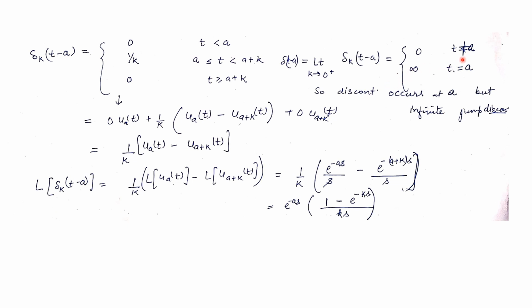So here the discontinuity occurs at a and it has an infinite jump discontinuity. So there is a sharp jump at a. Before a it is 0, after a it is 0, but at a the value is infinity.